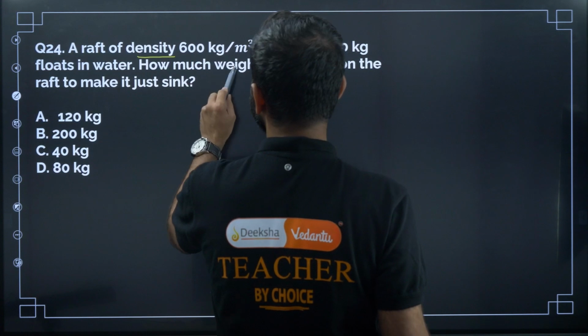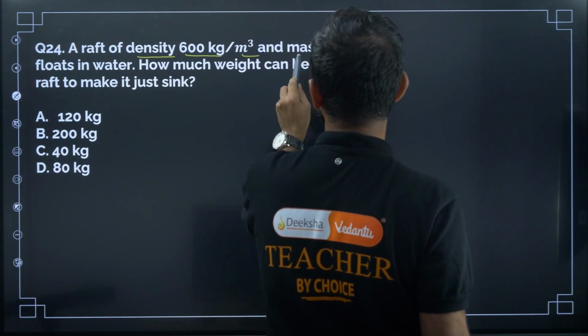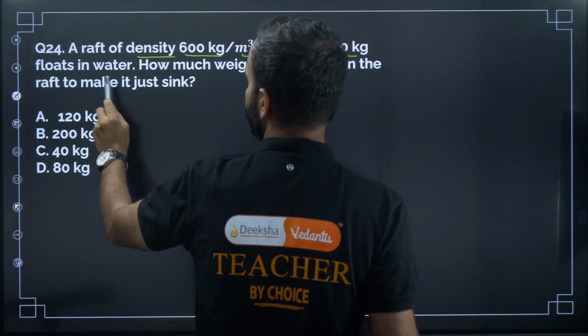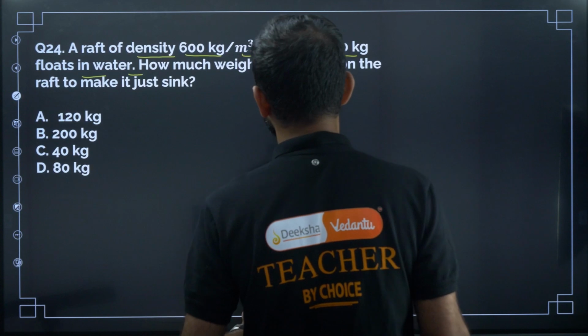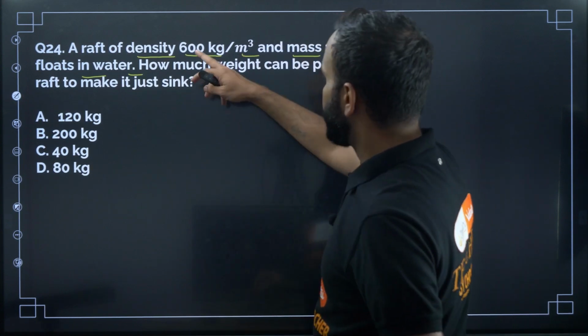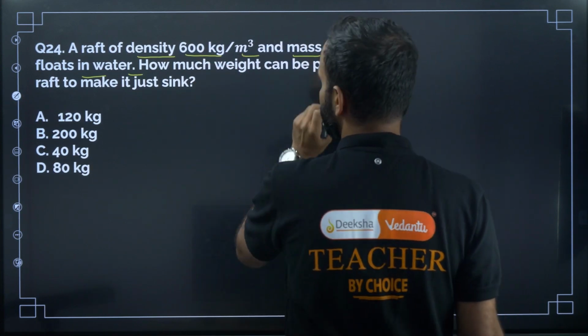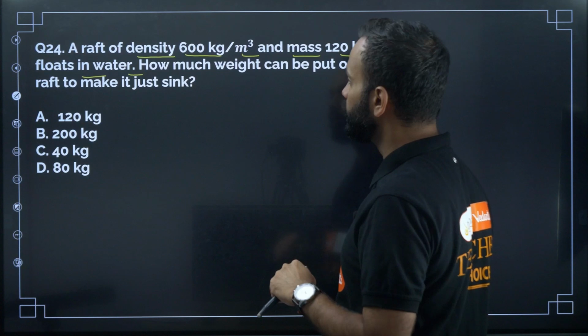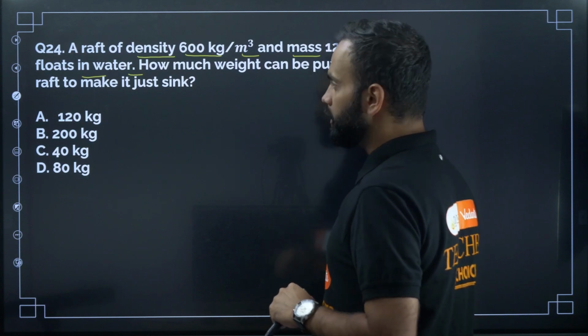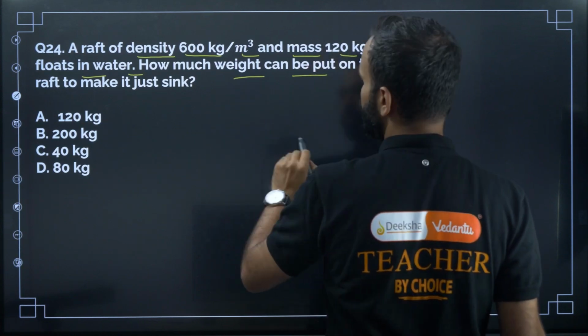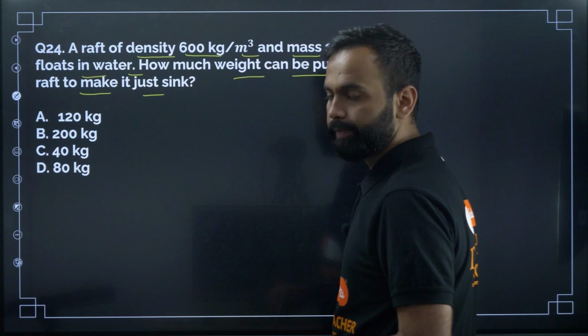A raft of density 600 kg per meter cube and mass 120 kg floats in water. Okay, so the density of the raft is given, right? And the mass of the raft is also given. It floats in water, right? How much weight can be put on the raft to make it just sink?